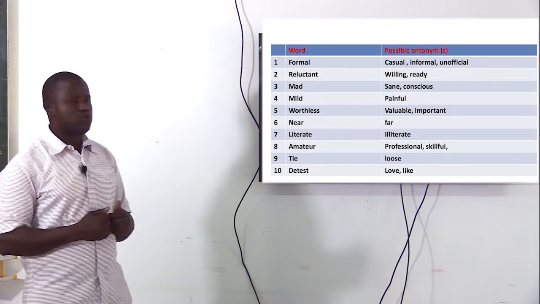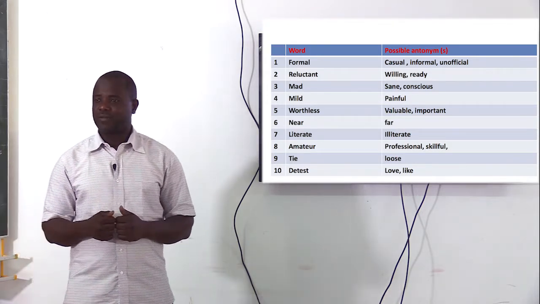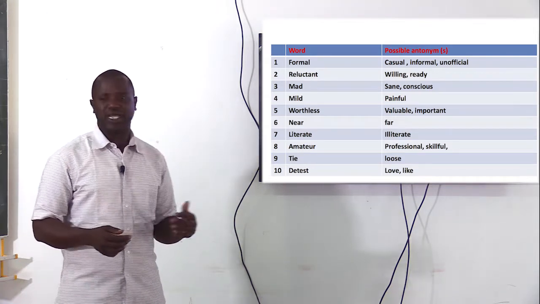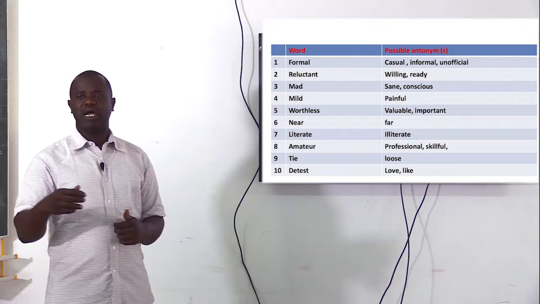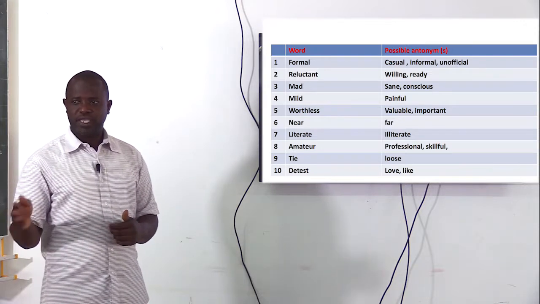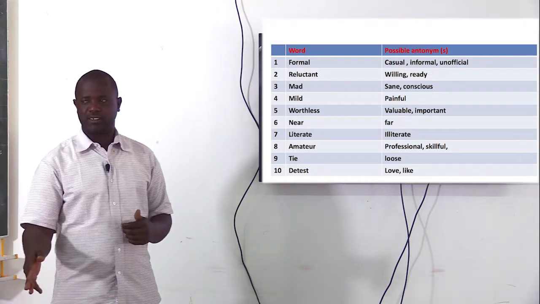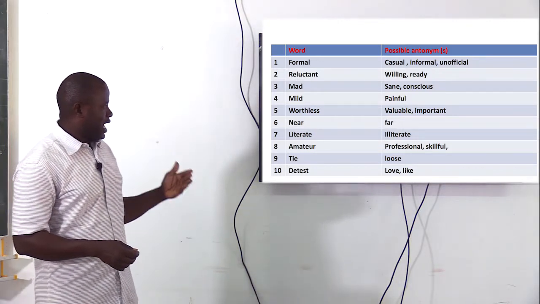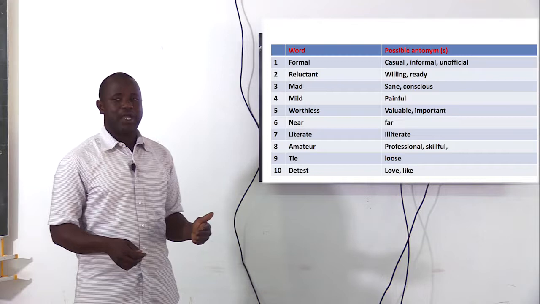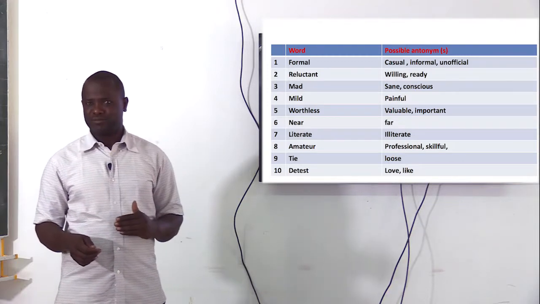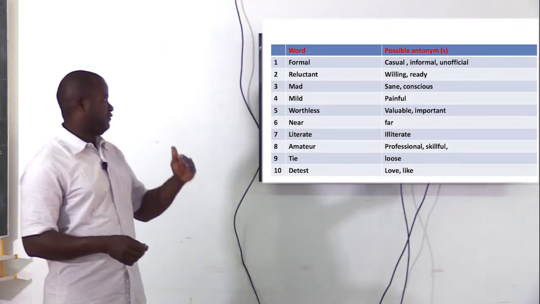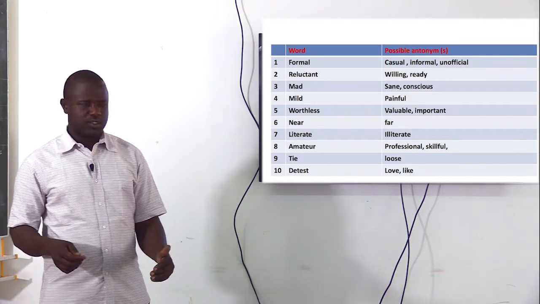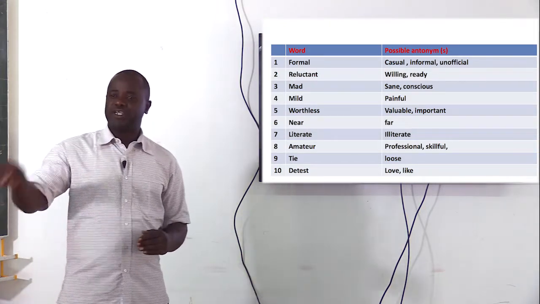Now, formal also could have an opposite meaning to the word unofficial. I wrote a formal letter, which is an official letter. So that would also have an opposite meaning to unofficial. He said he wrote a formal letter to the director. The opposite will be unofficial letter.